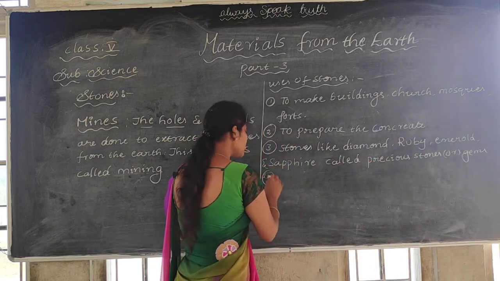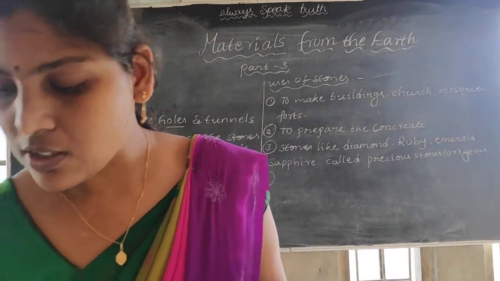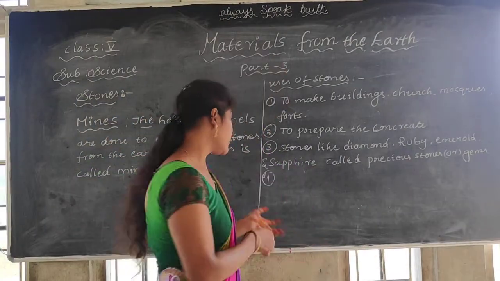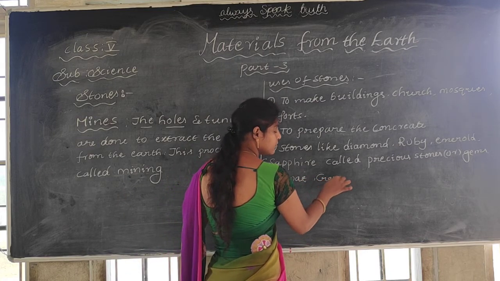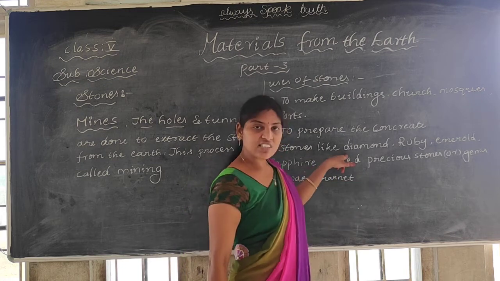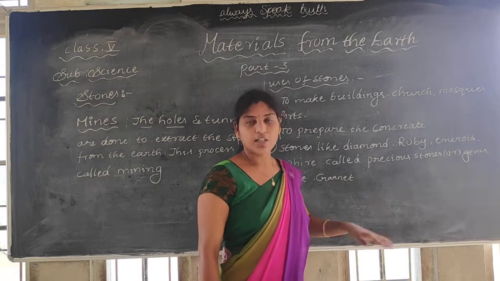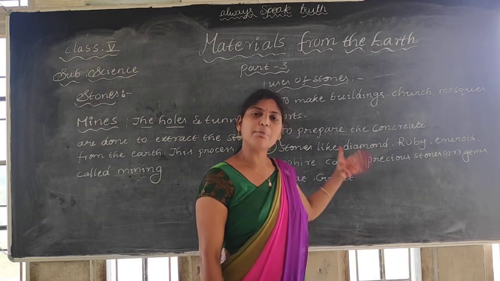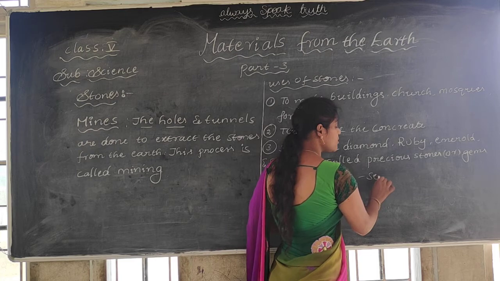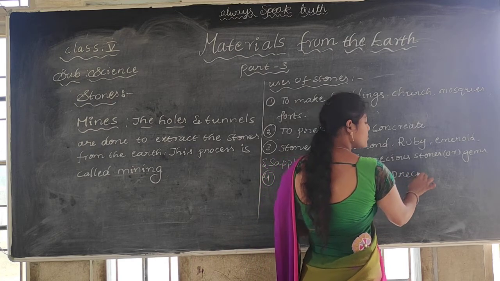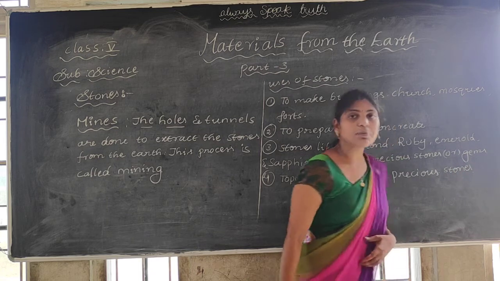And next, not only these, still we are having some other stones like topaz and garnet. Compared to these diamond, ruby, emerald, these topaz and garnet are less costly. They are also heavy cost, but compared to these it was less cost. So that we call semi-precious stones. What do we call those? We call those semi-precious stones.